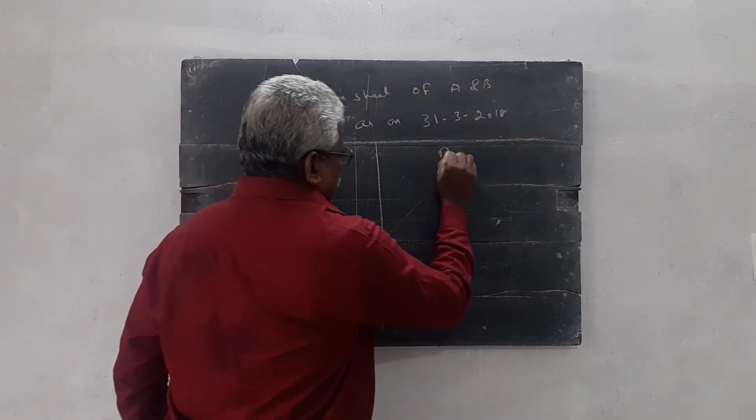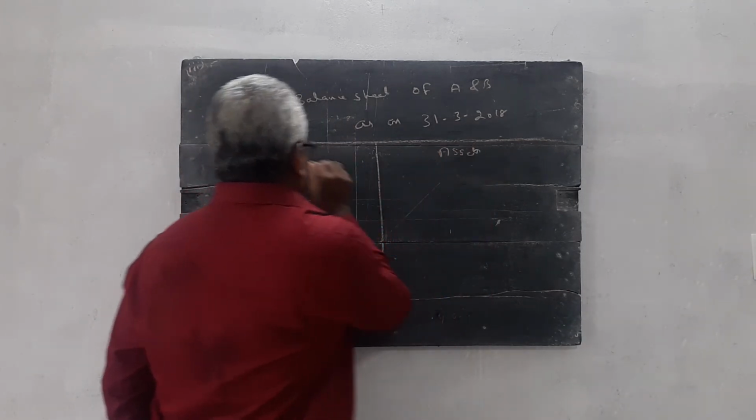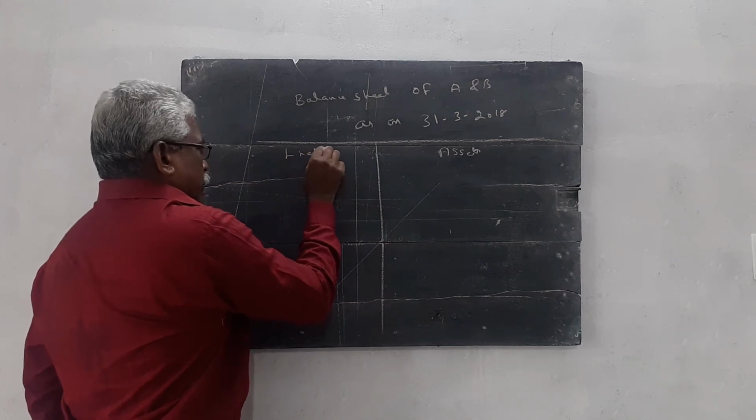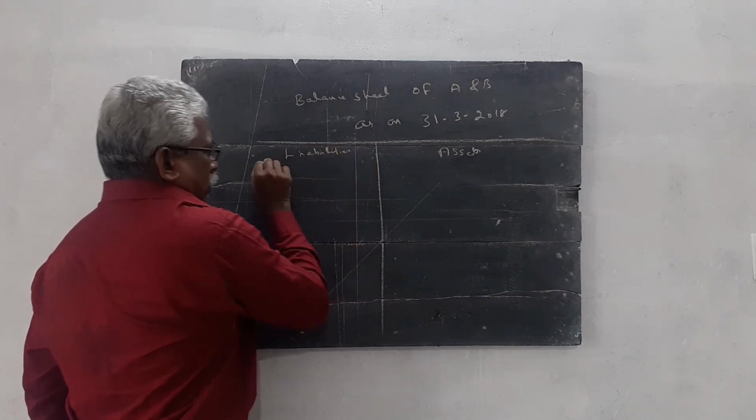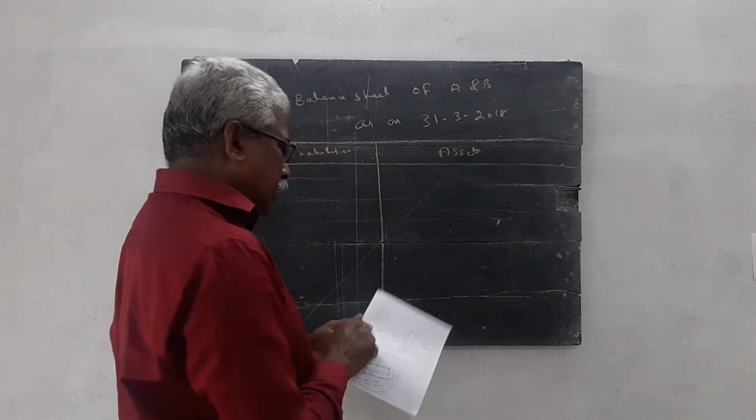This side is the asset side, and this side is the liability side. First we do the asset side.